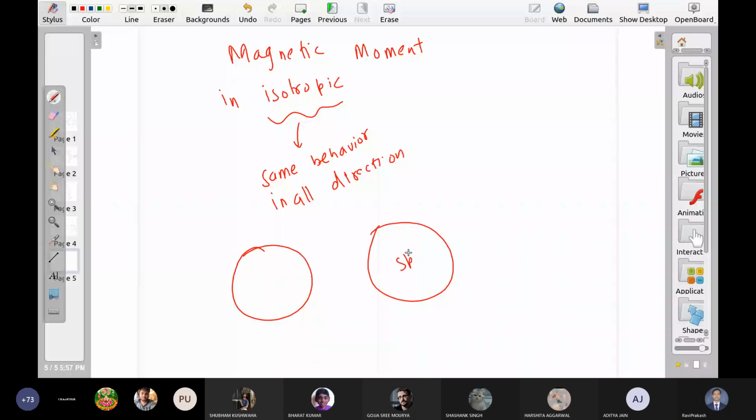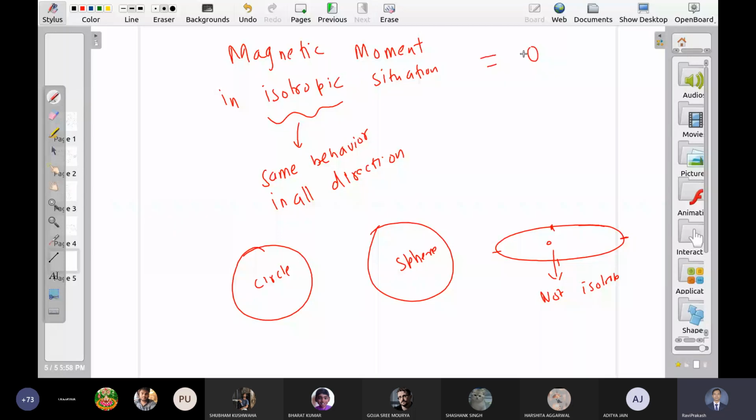Why? These points are at large distance from the center, and these points are at close distance from the center. So in isotropic situations, it is equal to 0 or nearly equal to 0, right?